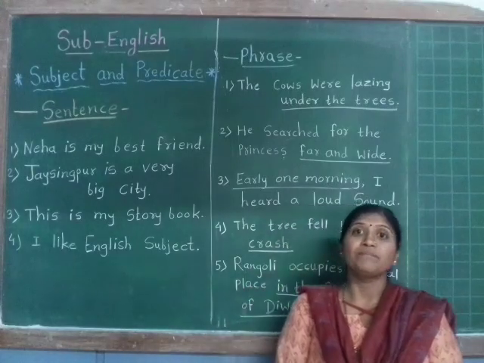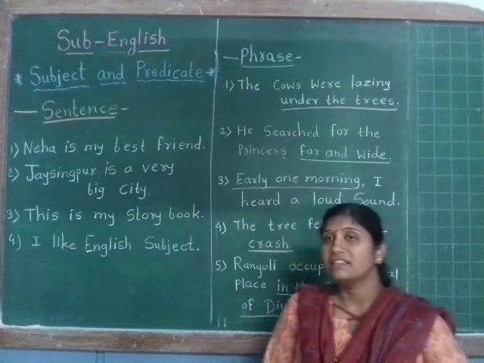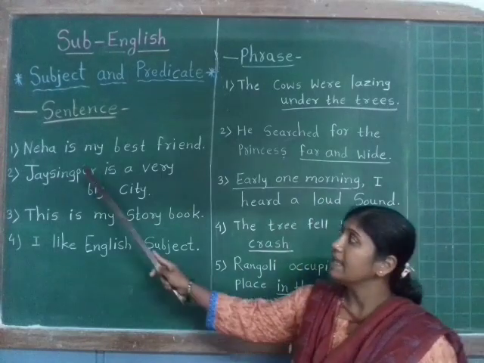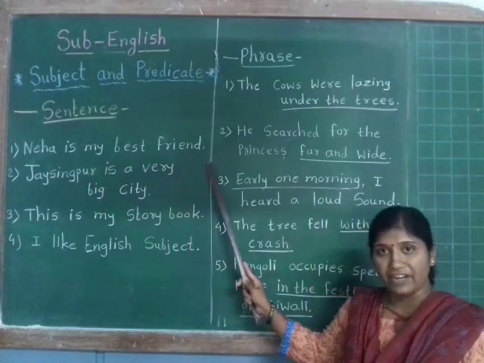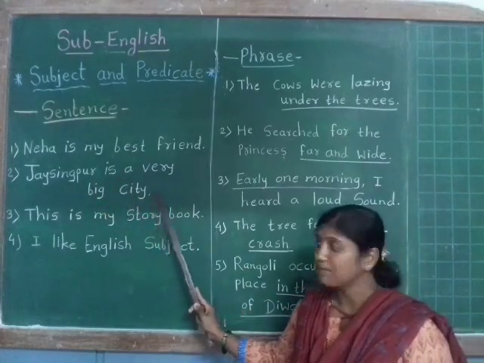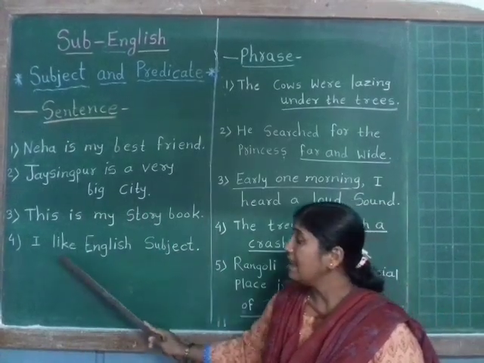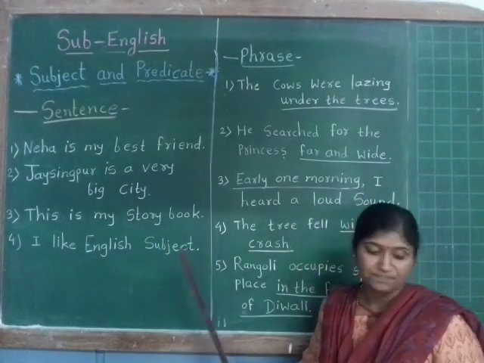For example, my name is Anvi Pradeep Bugne. Second example, Neha is my best friend. Jaisingpur is a very big city. This is my story book. I like English subject.